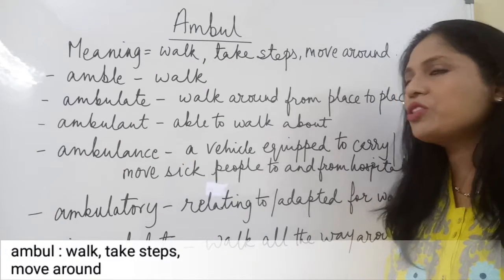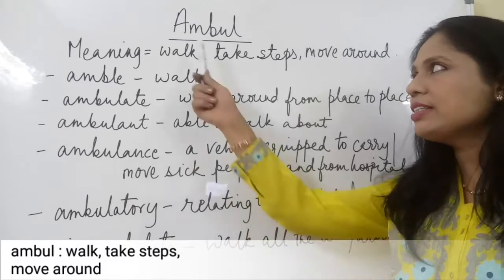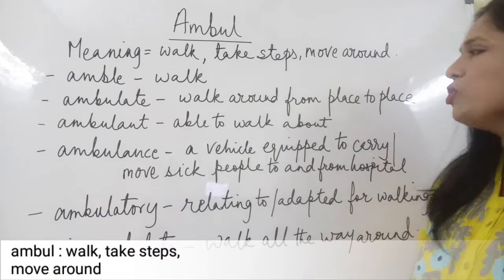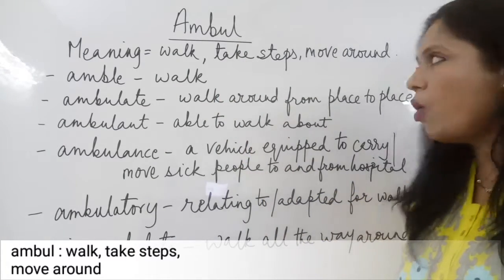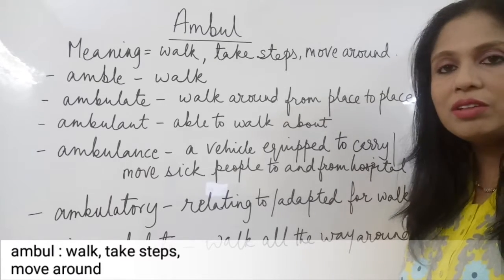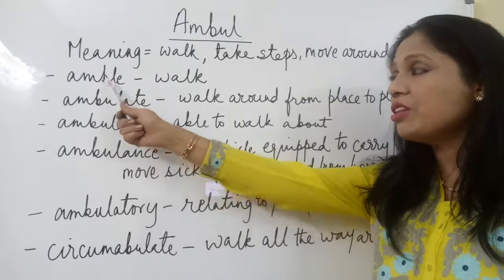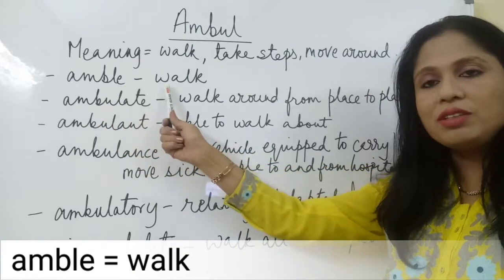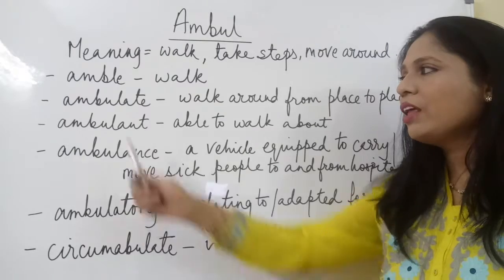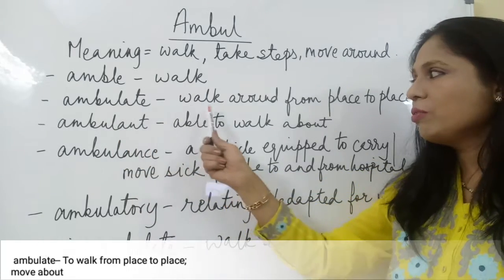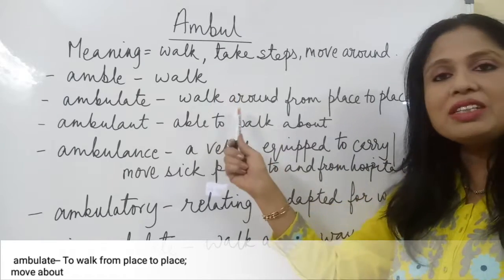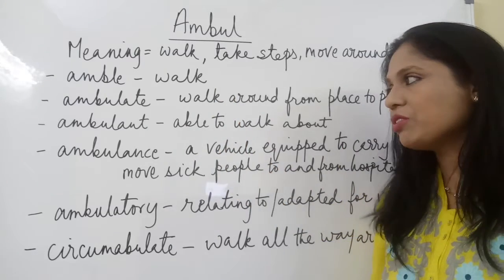The root that we are going to be learning now is ambul. Ambul means to walk or to take the steps or to move around. The spelling that we use now, the modern spelling, is ambul, which of course means to walk. To ambulate means walk around from place to place. Both of these words are verbs in usage.